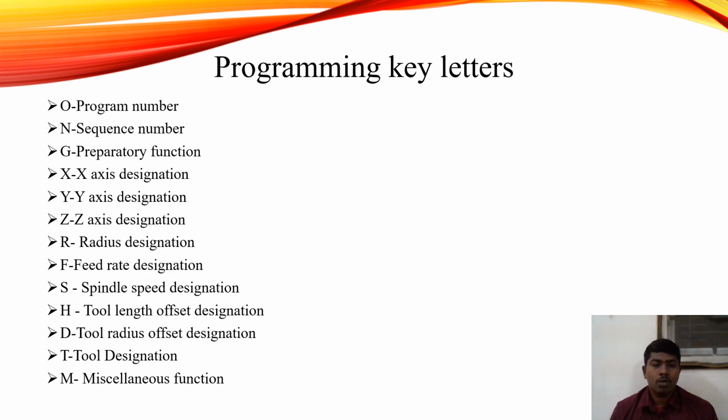Programming key letters. O means program number. N means sequence number. G, proprietary function. X, x-axis destination. Y, y-axis destination. Z, z-axis destination. R means radius destination. F means feed rate destination. S means spindle speed destination. H, tool length offset destination. D, tool radius offset. T, tool destination. M, miscellaneous function.